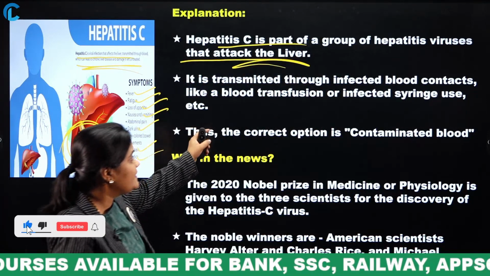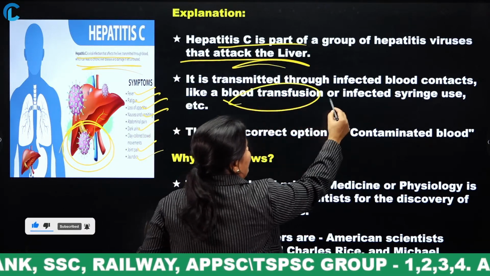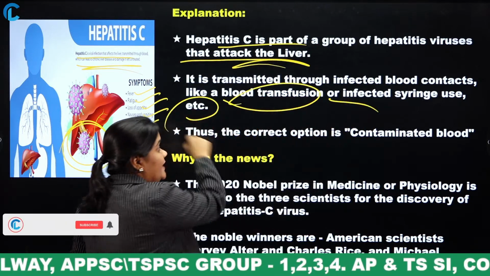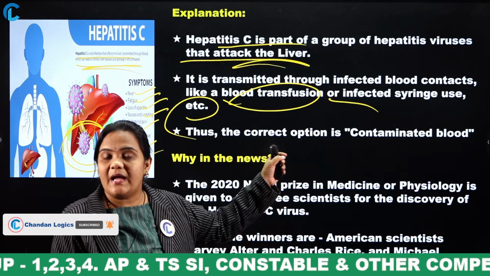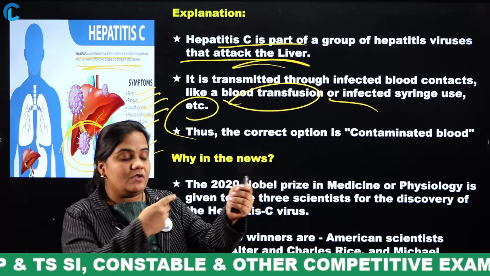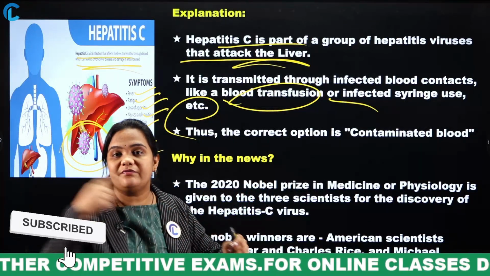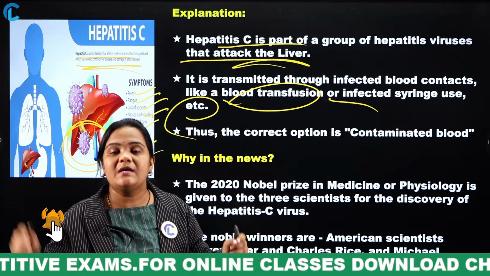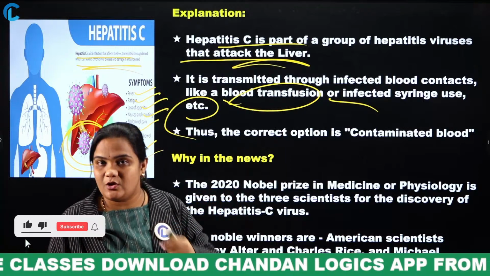It is transmitted through infected blood contact like a blood transfusion or infected syringe use. If a syringe used for a person suffering from hepatitis C is also used for us, the virus will spread to us also.